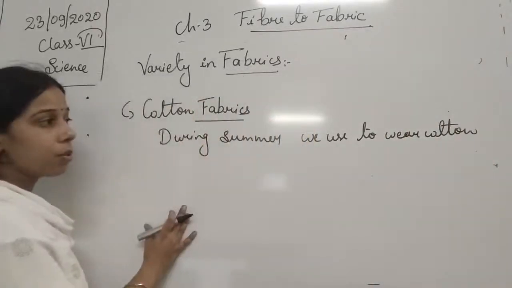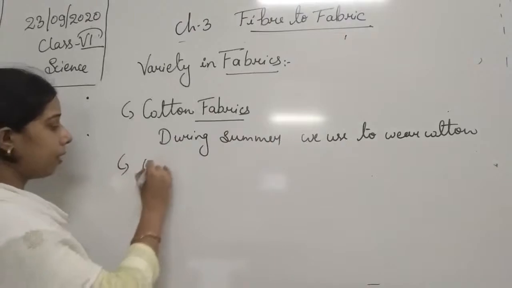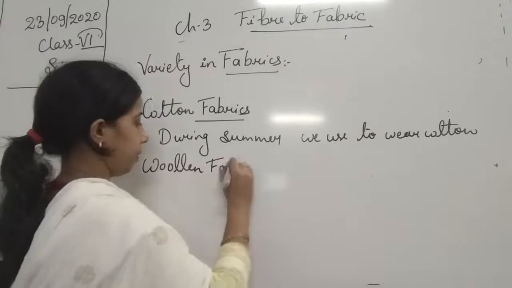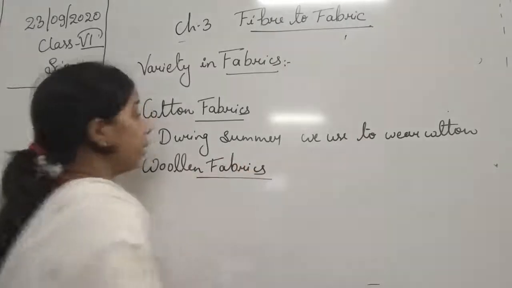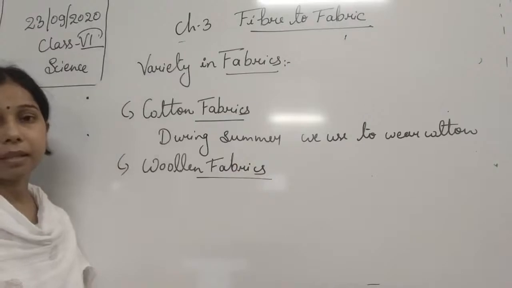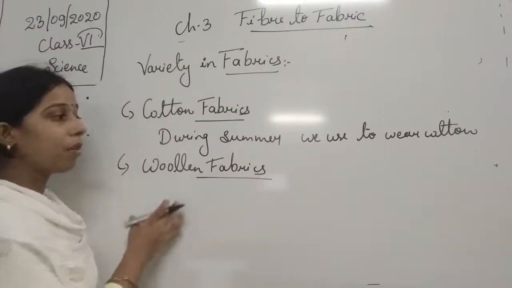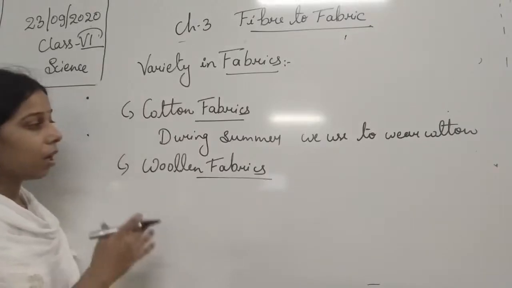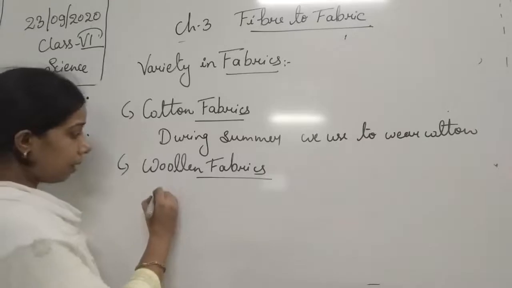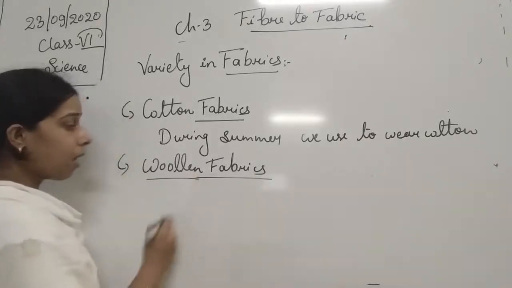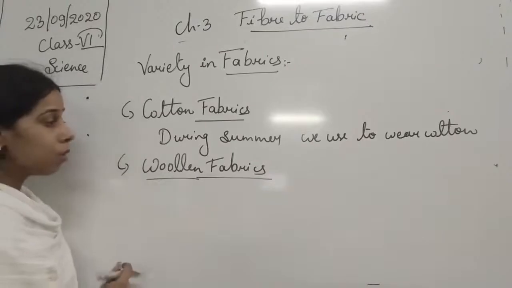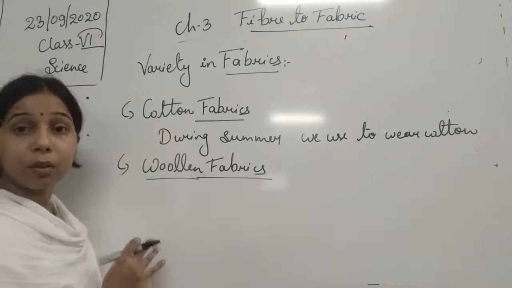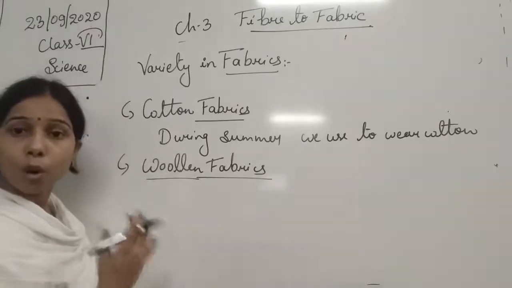Okay, because it helps in sweating. Second one is the woolen fabric. What is the woolen fabric, students? Woolen fabric is basically made up of wool. We can say that we need this fabric during winter. It is made up of a fiber, that is wool fiber. We wear woolen fabric during the winter. It helps us in protecting against the cold climate.